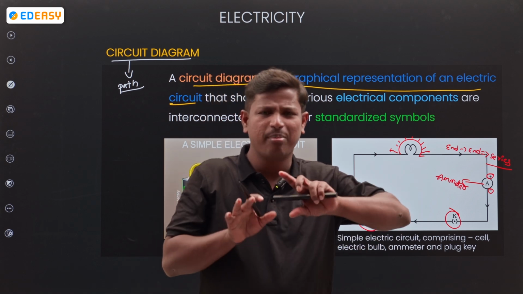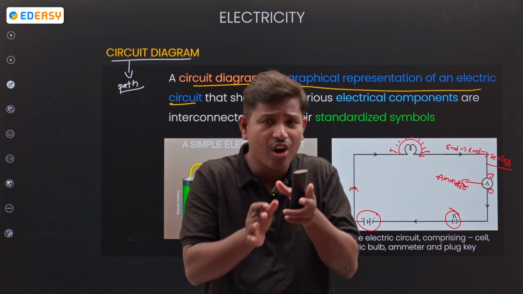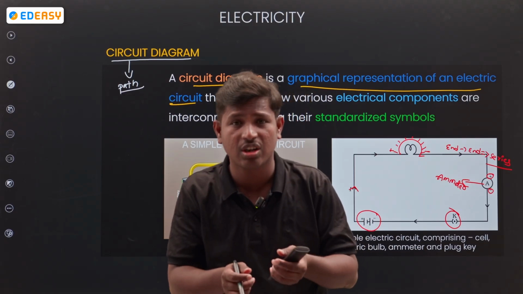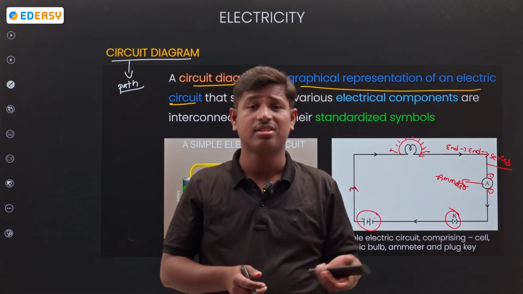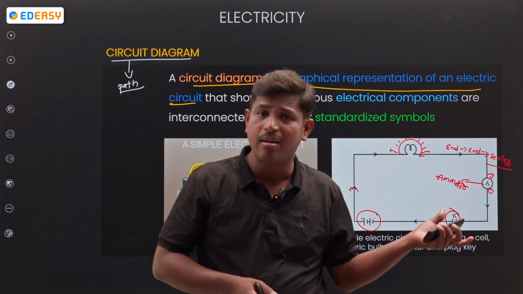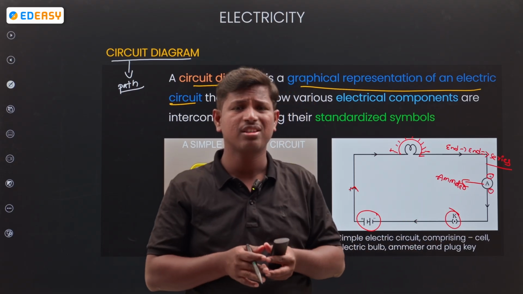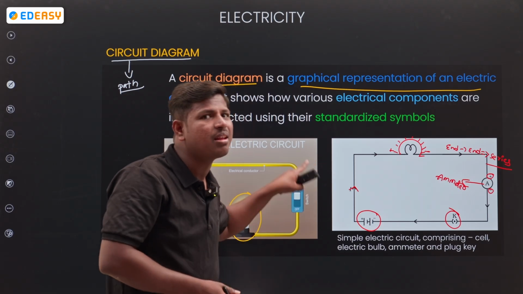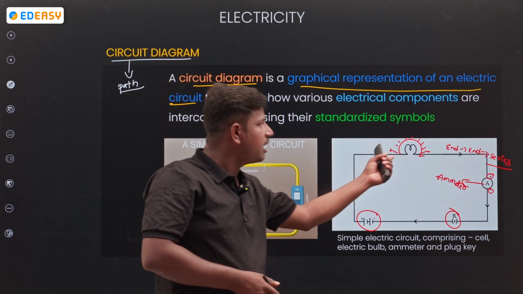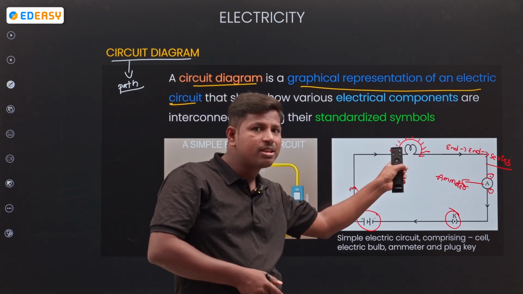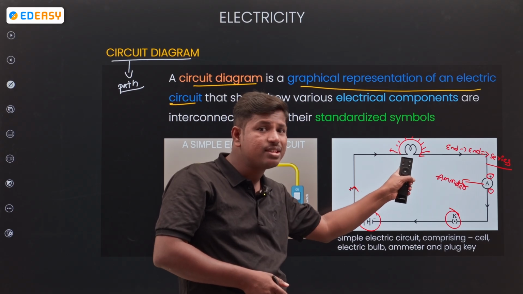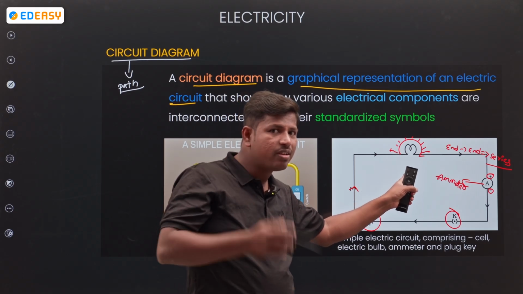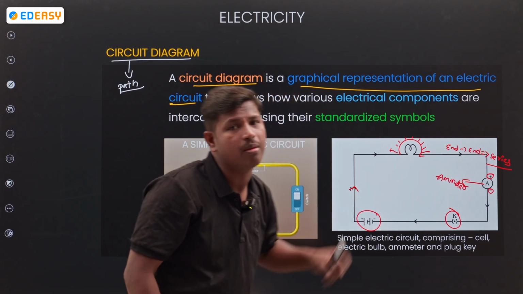For many members, it's not possible to draw all the diagrams like switch, resistors and bulb. So many electrical components, it's not possible to draw. That's why we follow the graphical representation. By seeing this symbol, what can we assume in our mind? There is a bulb.